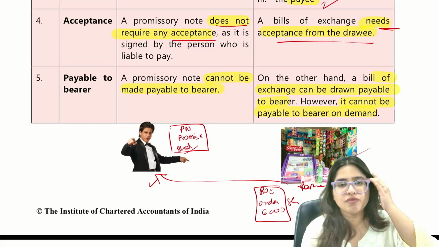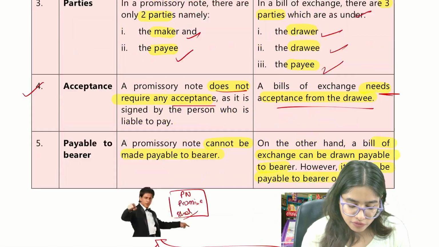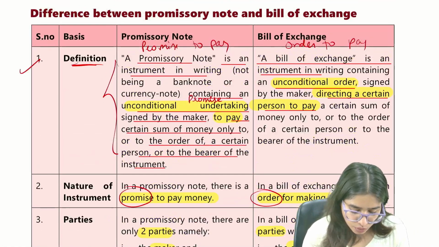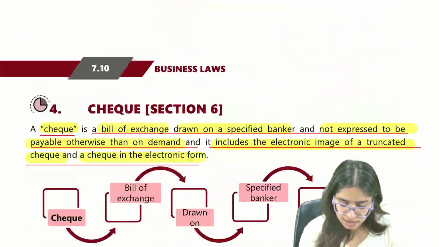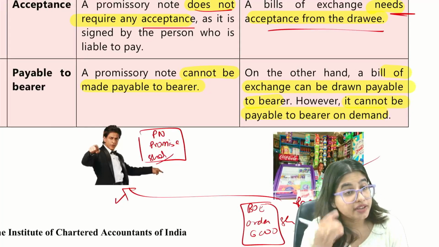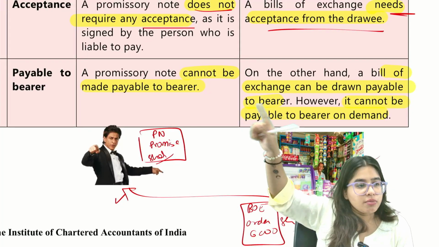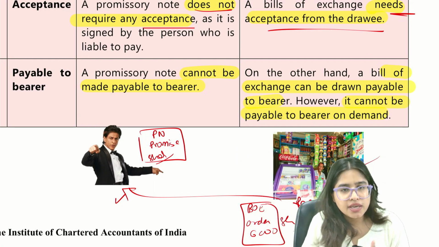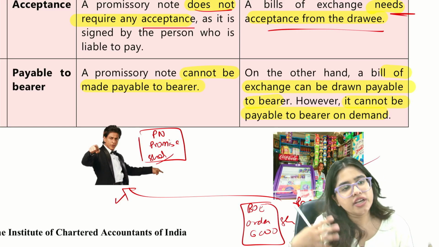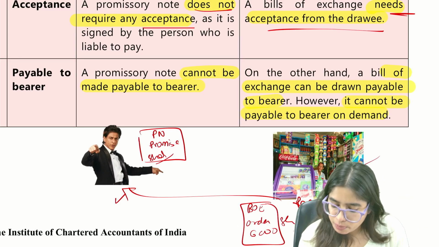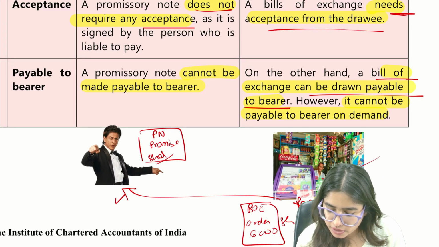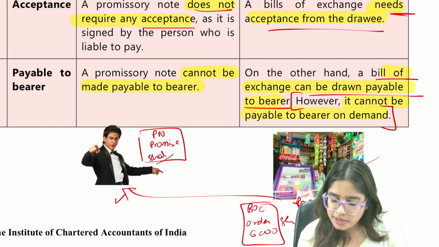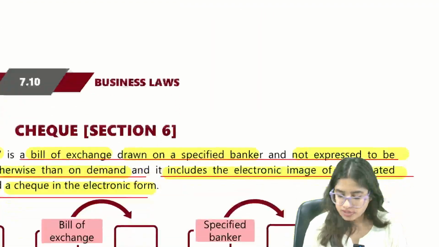The last point of difference between a promissory note and a bill of exchange, after the 4 points we have done, is payable to bearer, which we have already done. A promissory note cannot be payable to bearer, but bills of exchange can be either payable to order or payable to bearer. So bills of exchange can be drawn payable to bearer, only it cannot be made payable to bearer on demand. What does this mean?